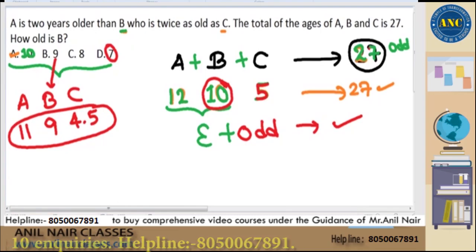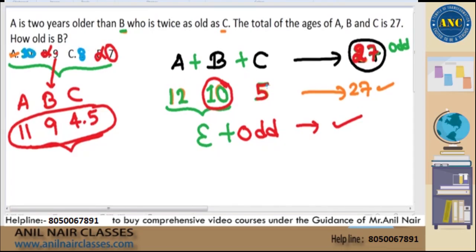Or in other words, the left hand side I will get a fraction if I take 9 or 7, but the right hand side is a whole number. So directly you should eliminate B and D. That is what I want to explain in this question. The answer should be either 10 or 8. Now check it out. If it is 8, 8 by 2 will become an even number again.